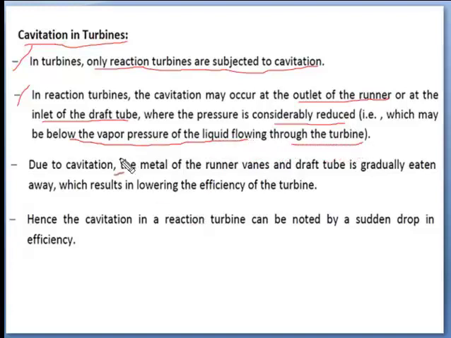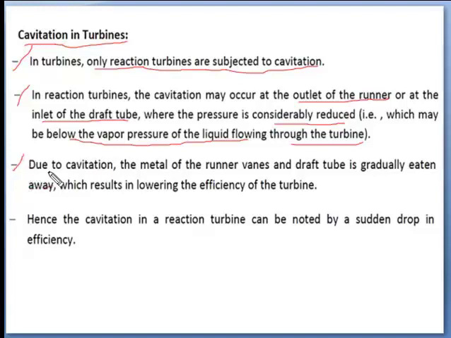It means the cavitation will occur either at the outlet of the runner or at the inlet of the draft tube, where pressure may be reduced below the vapor pressure of the liquid.